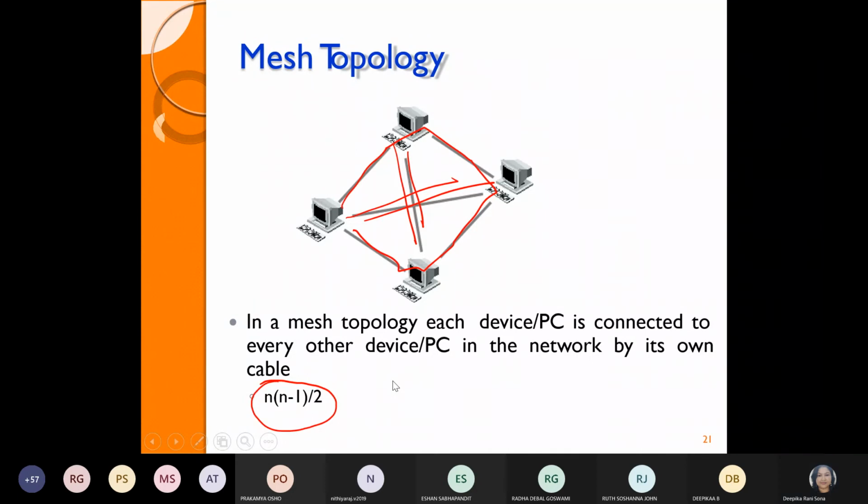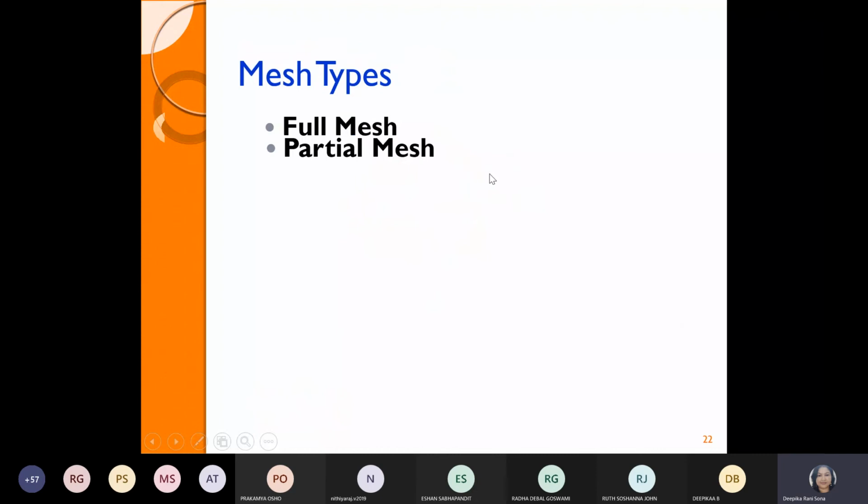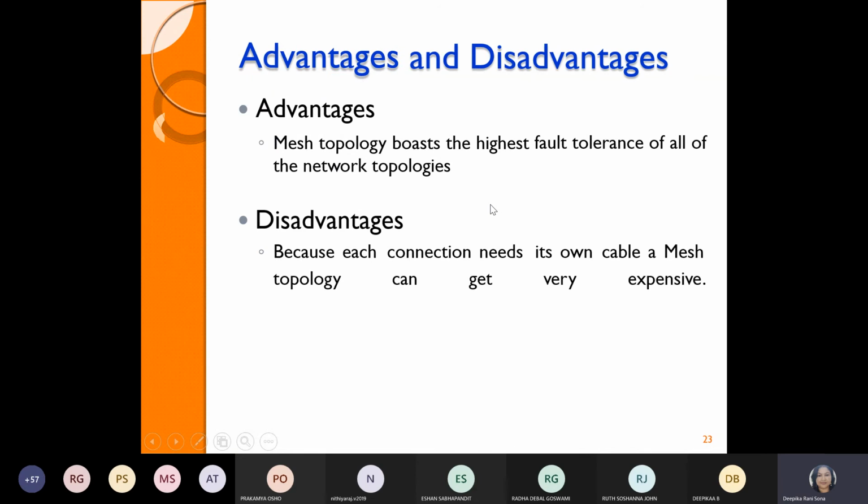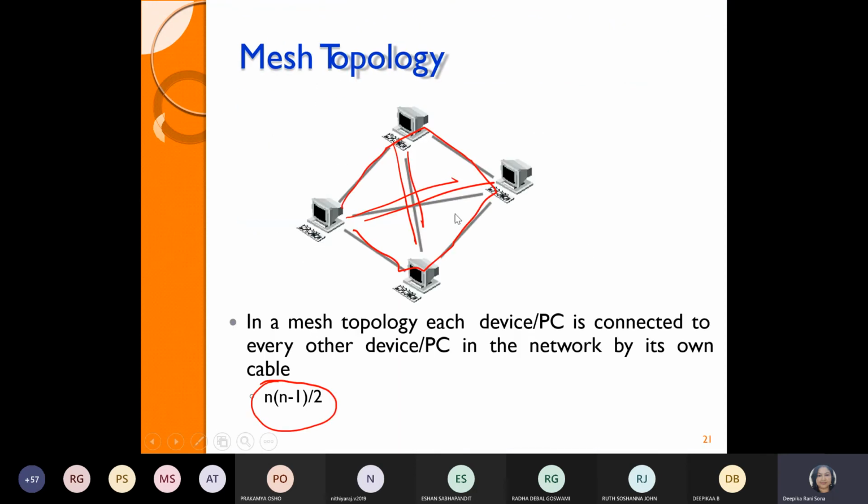Here n is the number of nodes. Okay, guys, then what are the types of mesh? The mesh can be full mesh or partial mesh. From the advantage point of view, it can broadcast to the most number of nodes. You can connect the devices in ring and cross-section point of view. But in the disadvantage, it is very messy to solve, right?